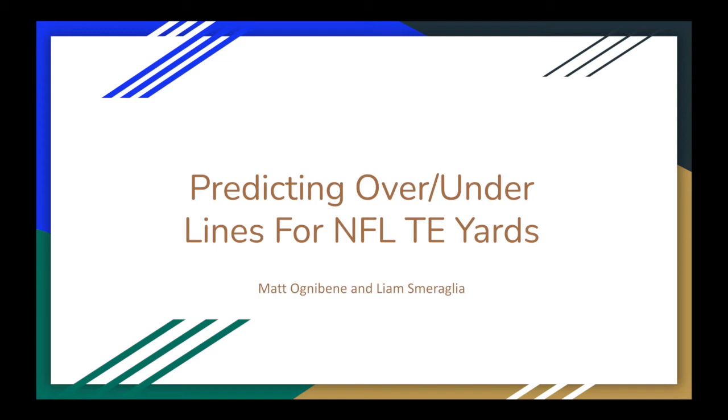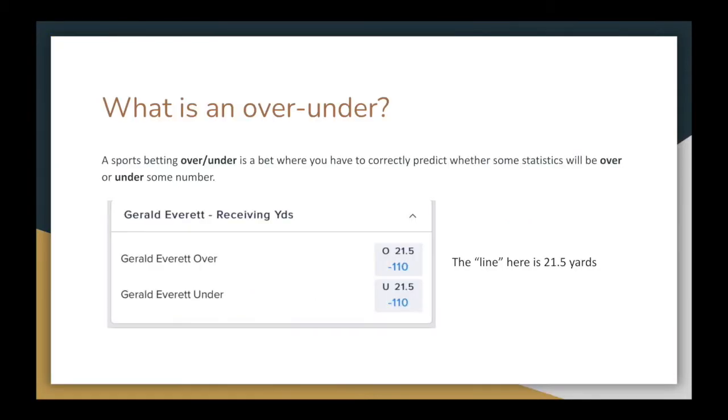Hi everyone, my name is Matt, my partner is Liam, and our project was predicting over-under lines for NFL tight end yards. So what is an over-under? An over-under is a bet in sports betting where you have to correctly predict whether some statistic will be over or under some number. Over-under bets have two key components, the line and the odds.